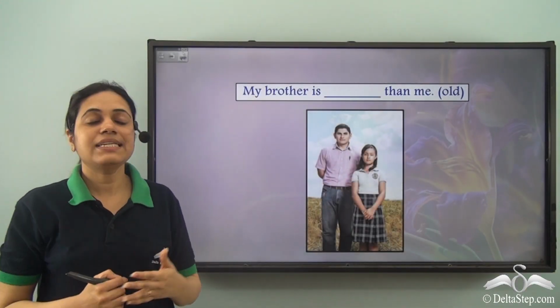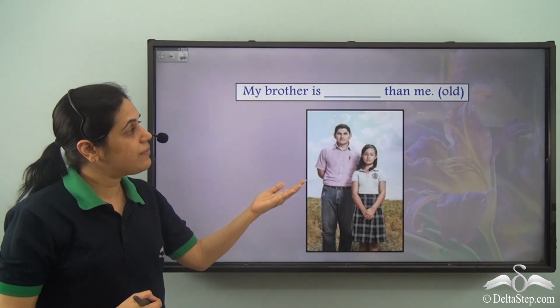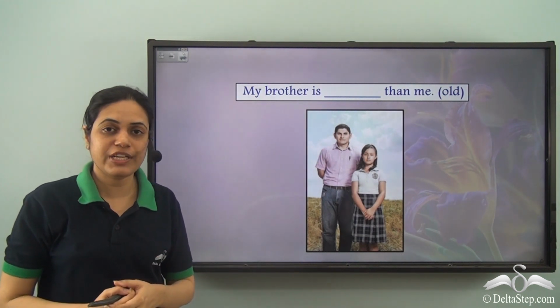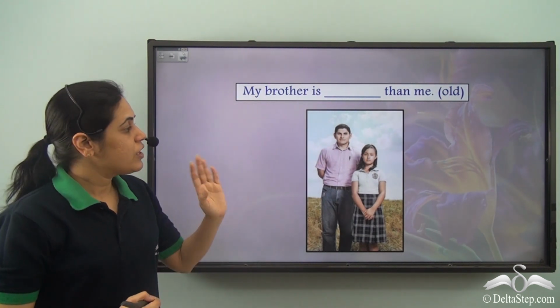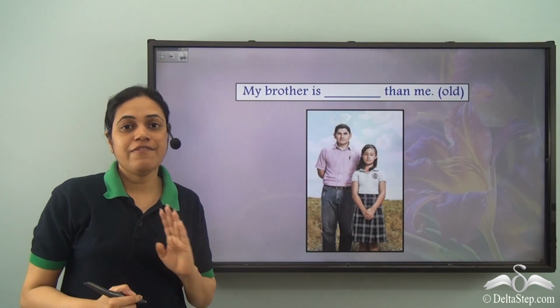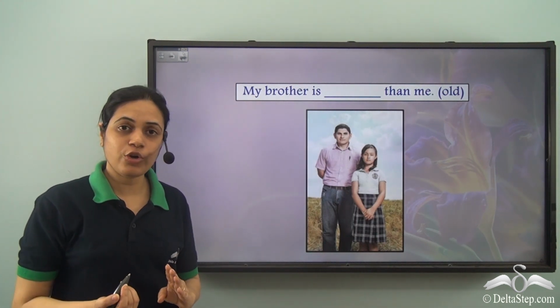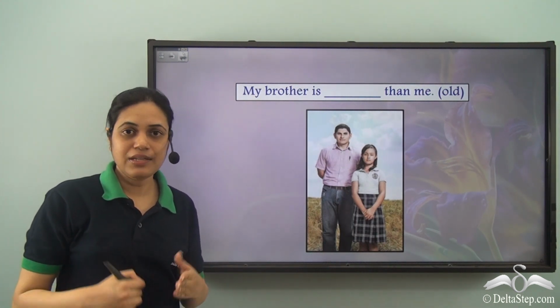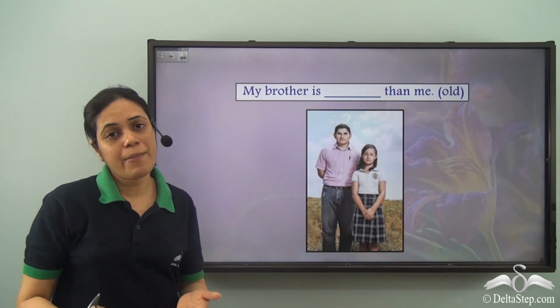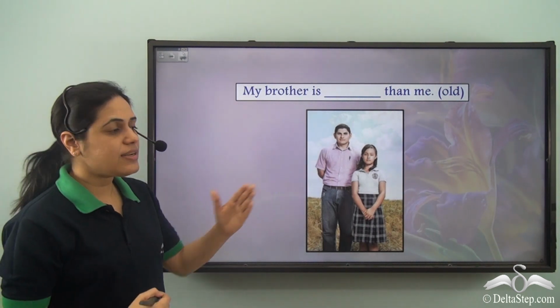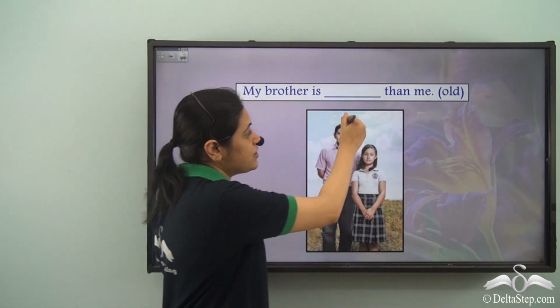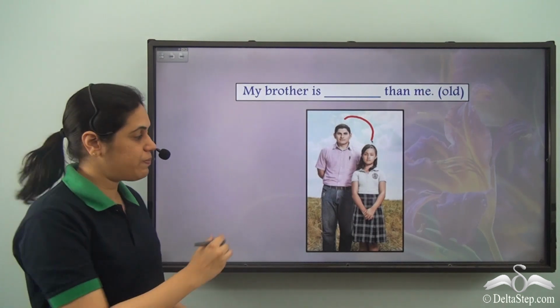My brother is dash than me. We need to fill up the blank using the correct form of the adjective old. So first we need to see whether there is any comparison or not. If there is a comparison, then it is between or among how many people. So there is a comparison and the comparison is between these two people.